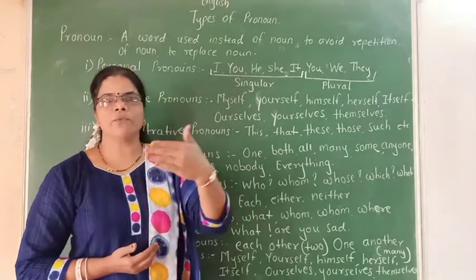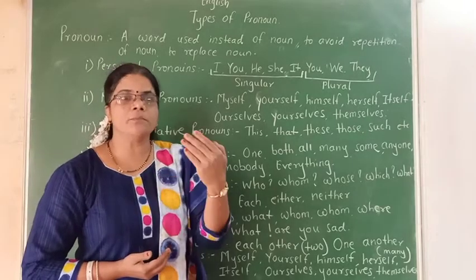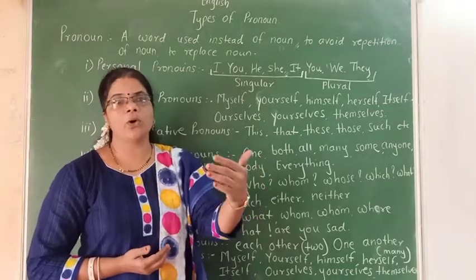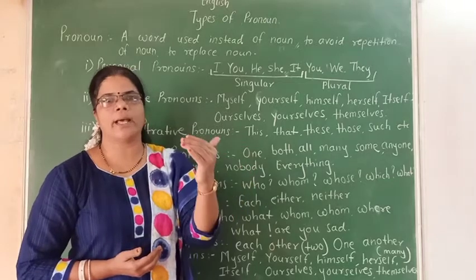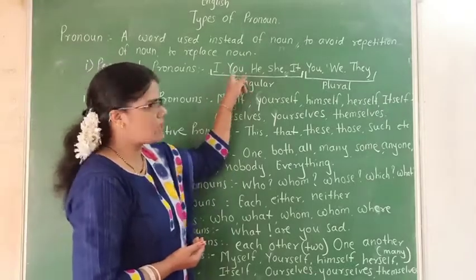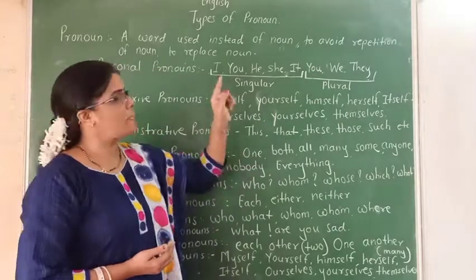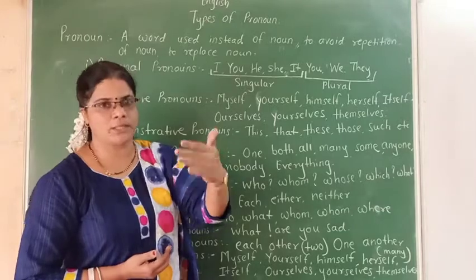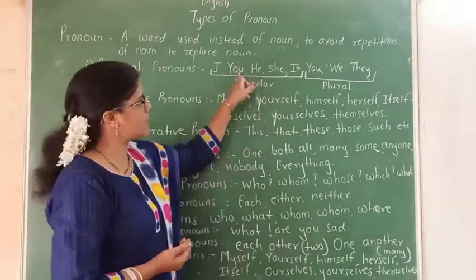When I speak with you, I, the person who speaks, become the first person, and the person who listens, that listener, is called you, that is, second person. So this singular you and plural you are second persons. Remember once again, I and we are first persons. Those are the speakers. Then you and you are the listeners, so these are second person.